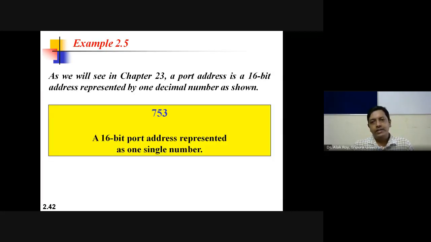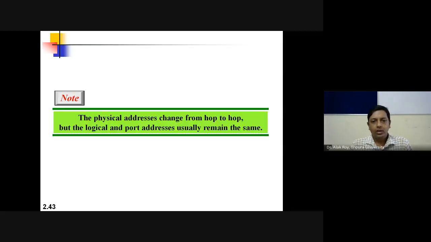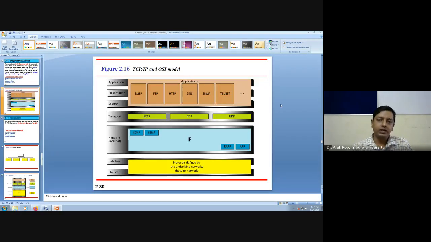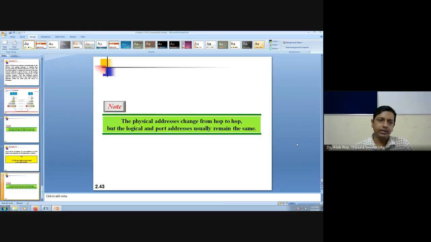A port address is a 16-bit address represented by a decimal number as shown in the figure, like 753, okay, or 8080 sometimes we get. Physical address changes from hop to hop, but logical and port address usually remain the same. So this is the summary of today's class, and today's class will be up to this only.